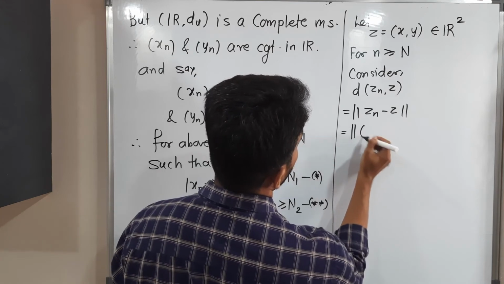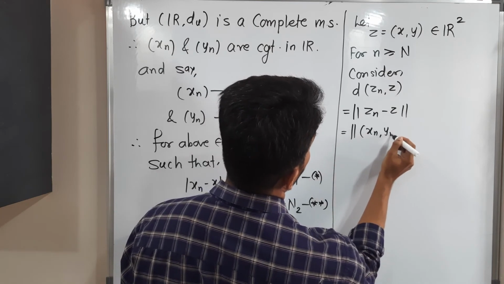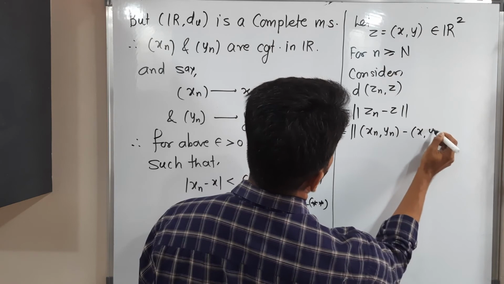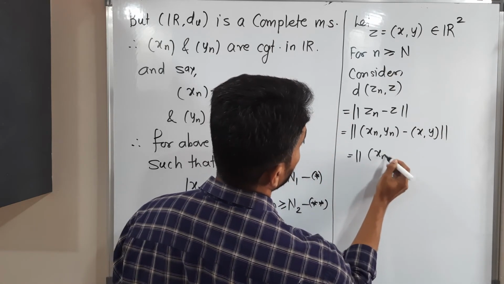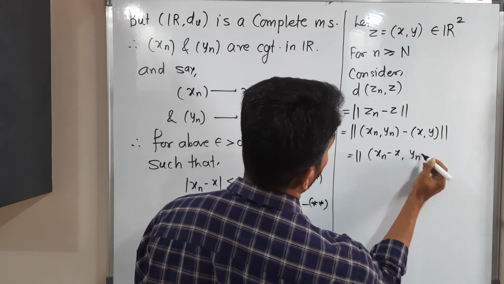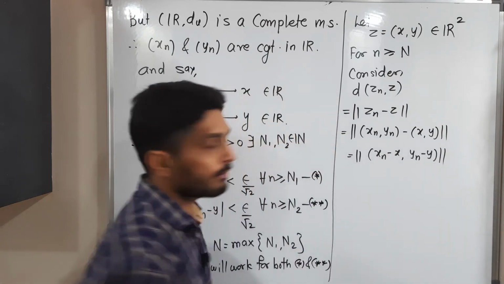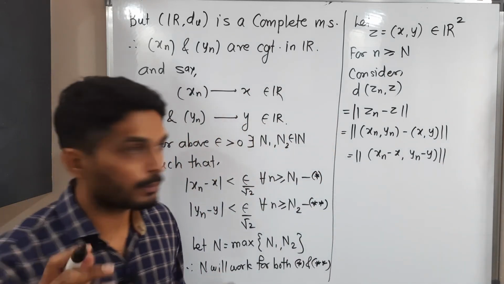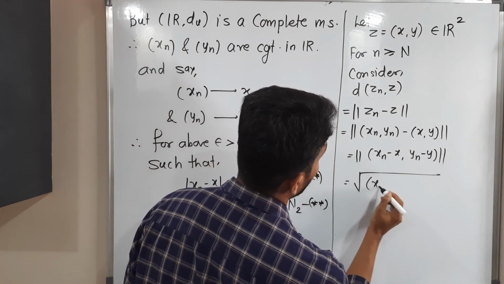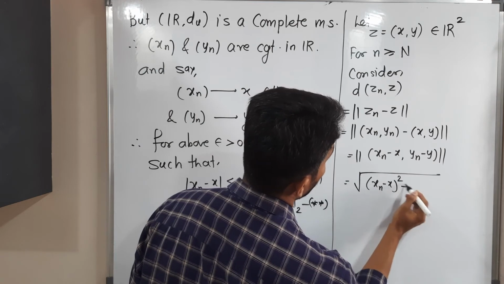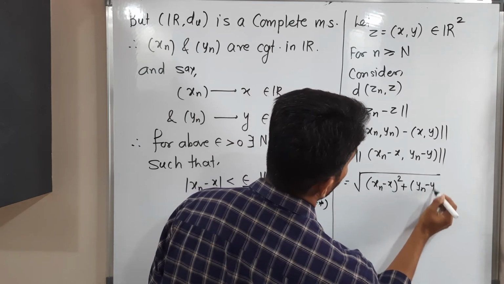What is Zn? Xn comma yn, z is x comma y, right? You know well how to subtract, component-wise subtraction: xn minus x, yn minus y. You are familiar with the definition of norm. So square root of xn minus x squared plus yn minus y squared.